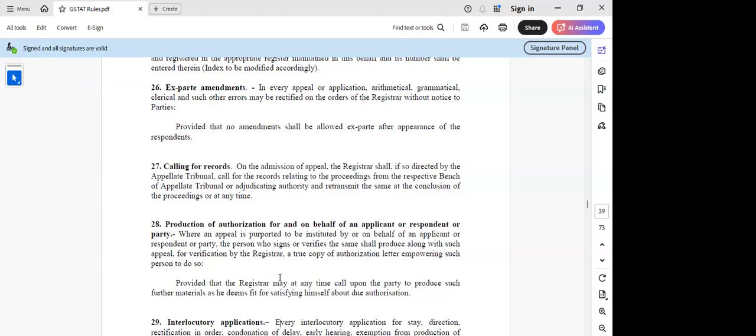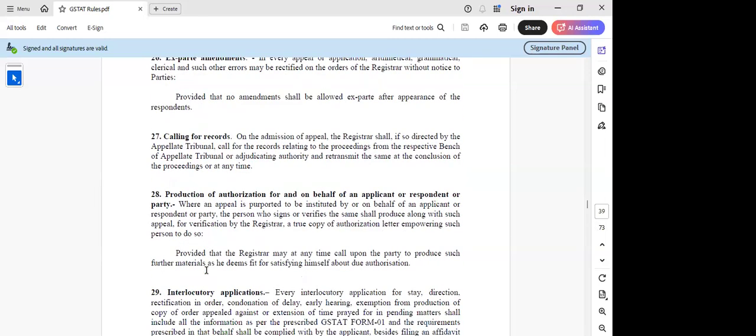Correct. That is what should have come in 28. Look at it. See the placement of 28. It should be in one place where the registry should do certain things regarding a review of the file. It is already there, sir. Again, they have repeated it here. Then again, 20 is IA.